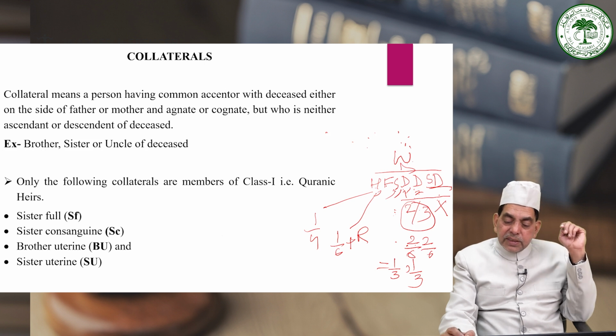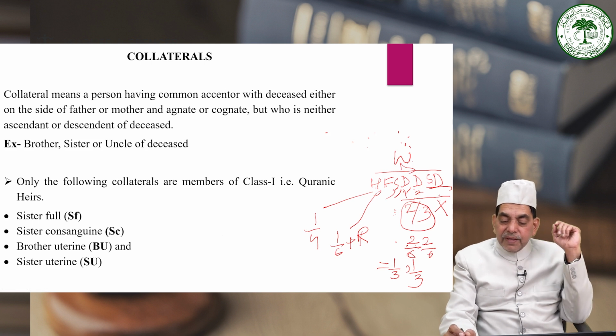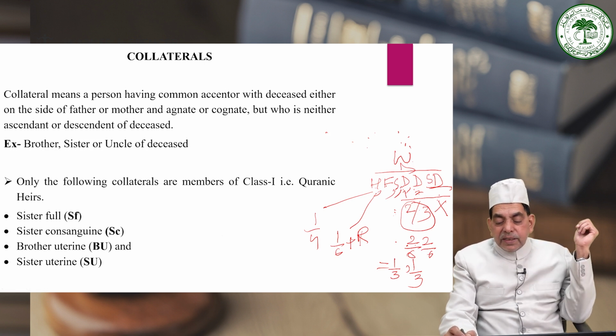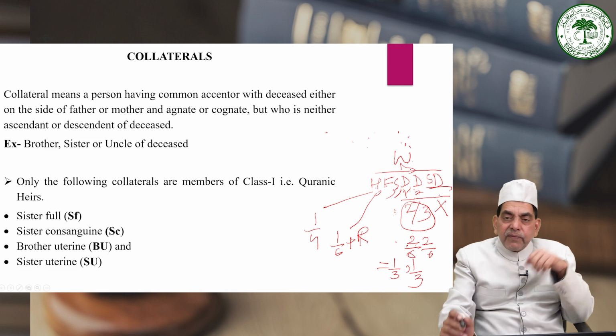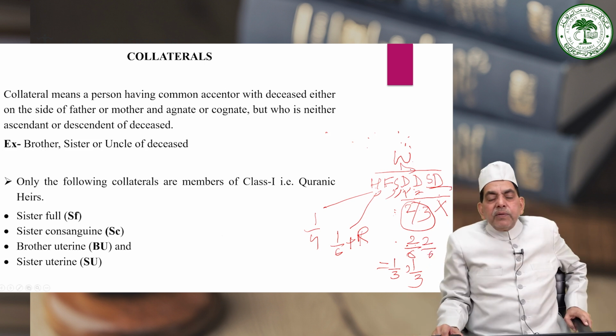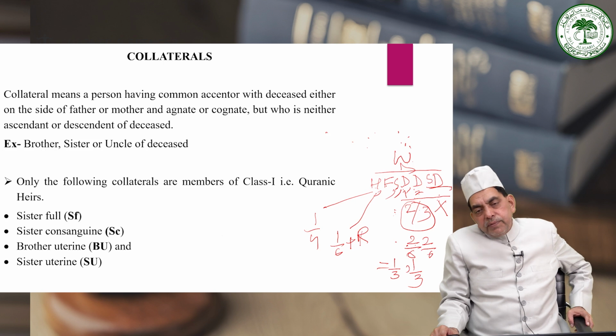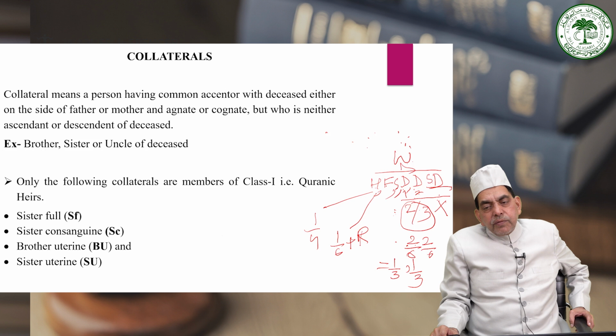Now here the nearest son will render the father only a Quranic heir, and he will be entitled to inherit only 1 by 6. So the presence of the nearest son will have a definite impact on the entitlement of the father. Earlier, in the absence of the son and only in the presence of the daughter, father was entitled to inherit 1 by 6 as a Quranic heir, as well as the residue if any after allotting shares to the other Quranic heirs.